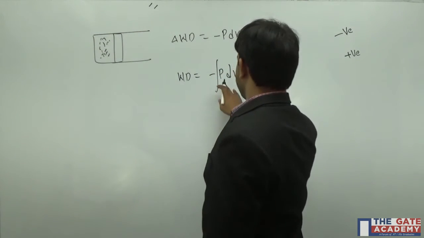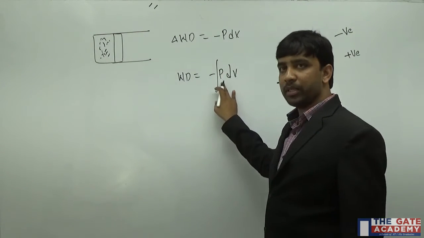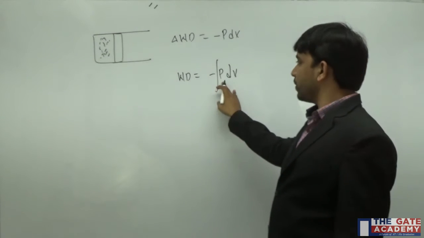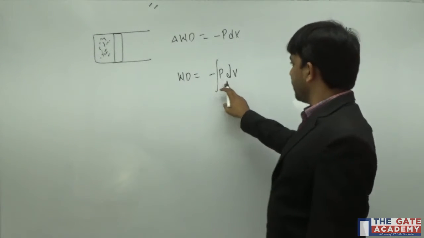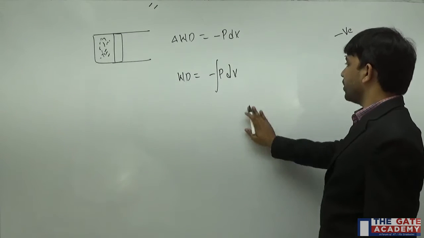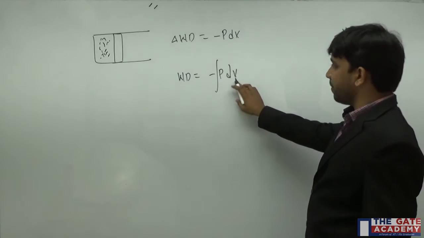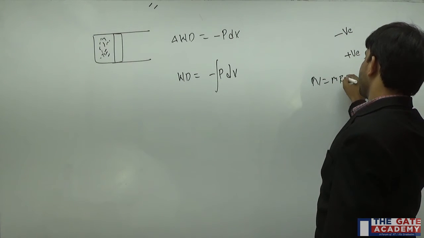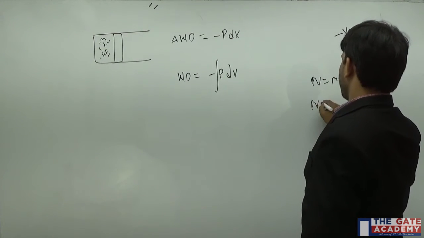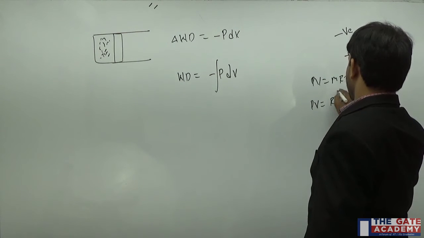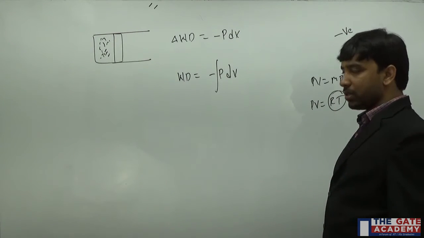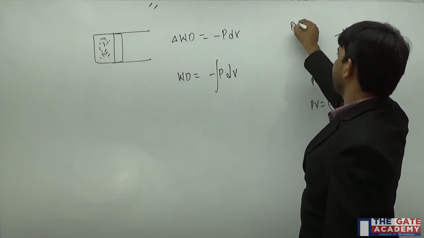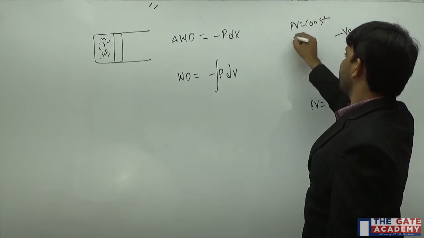Here P is not constant. If it was constant, I would have taken it out of the integration. Since P is not constant, I need to get P in terms of temperature or in terms of volume. See here, PV is mRT, so for unit mass, PV is RT. For a given gas, R is constant and T is constant, so PV is constant for an isothermal process.